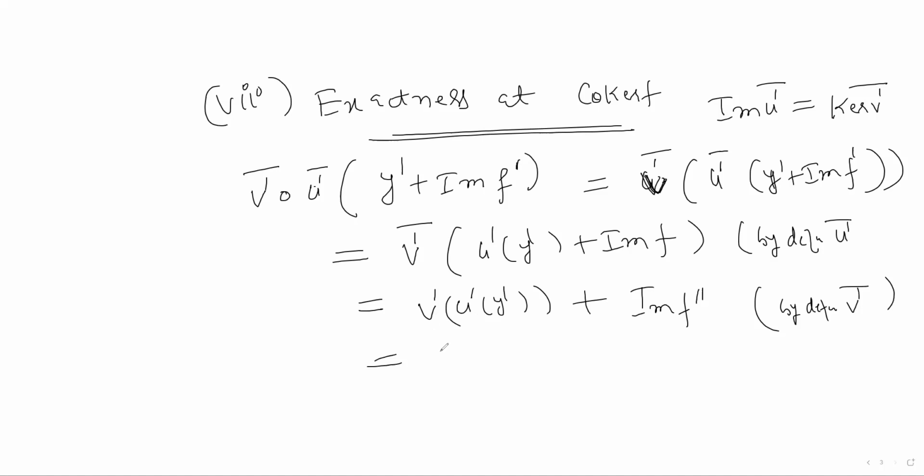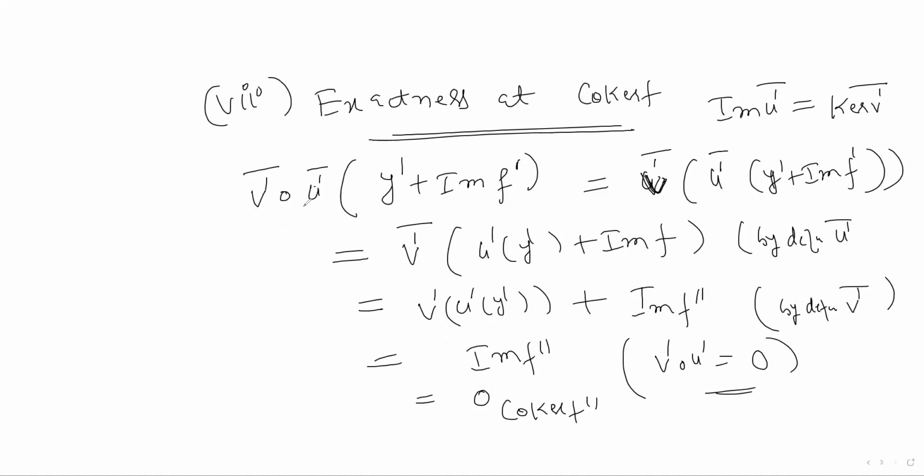Now this is 0, so this is equal to image of f double dash because v dash composition u dash is the 0 map, which is actually 0 of co-kernel f double dash.